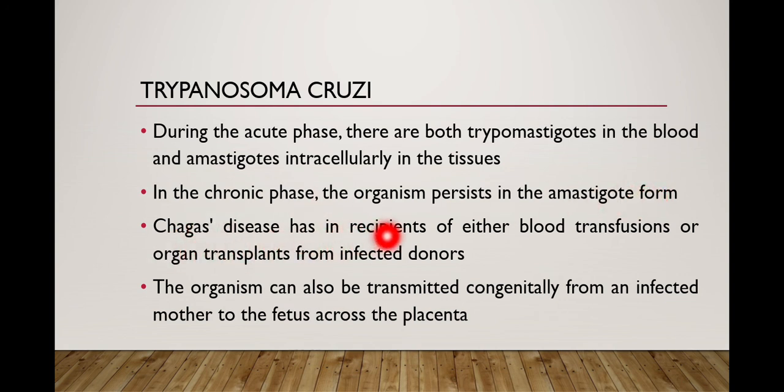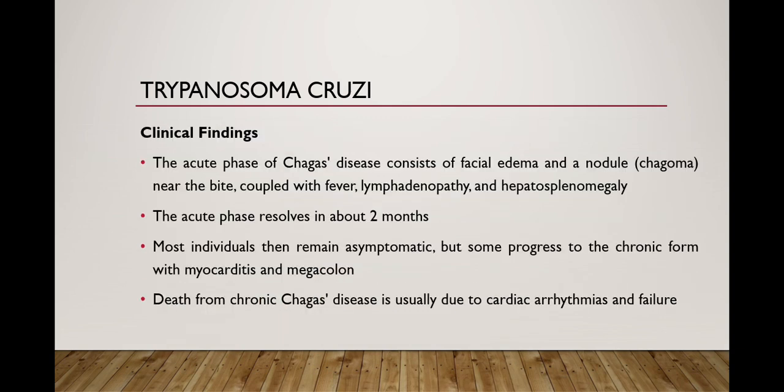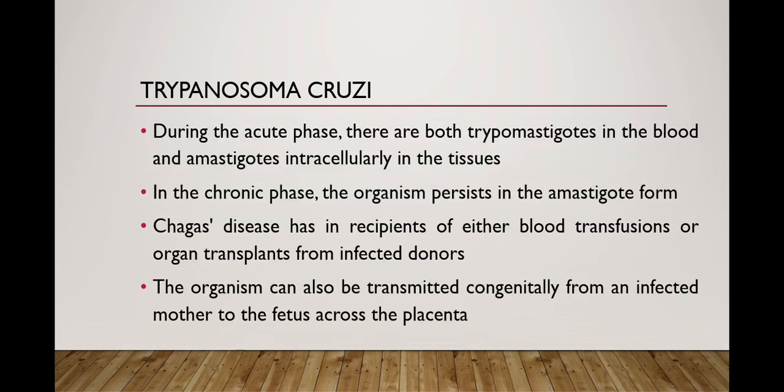Chagas disease can occur in the recipient of either a blood transfusion or organ transplant from an infected donor. It means that Trypanosoma cruzi can be transmitted with blood transfusion or organ transplant, and the organism can also be transmitted congenitally from an infected mother to the fetus across the placenta. So these are the other modes of transmission besides the transmission of Trypanosoma cruzi by the bite of reduviid bugs.